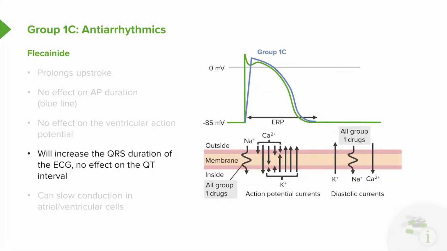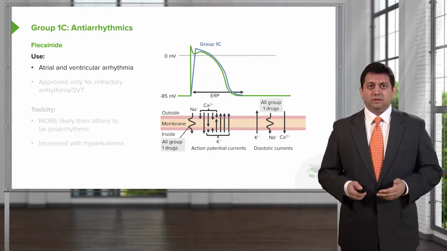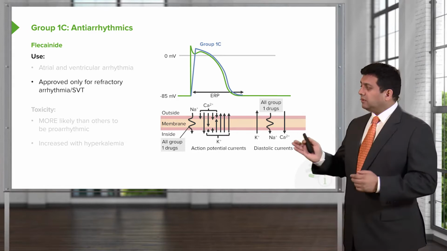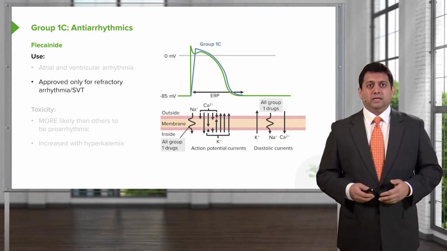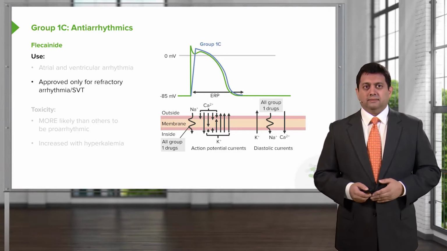Now, what it will do is it will increase the QRS duration of the ECG, but it will not have an effect on the QT interval. It can slow conduction in atrial and ventricular cells. Uses of this medication include atrial and ventricular arrhythmia, and right now it's only approved for refractory arrhythmia like supraventricular tachycardia or SVT.